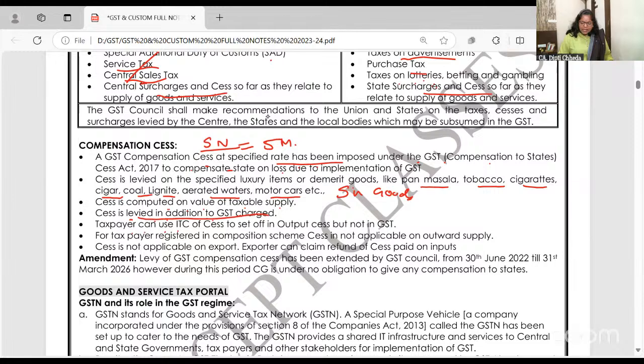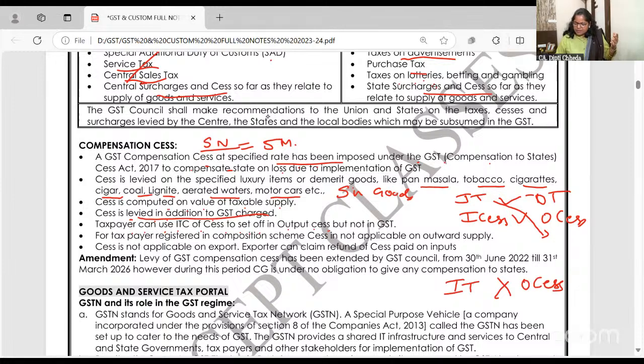Taxpayer can use ITC of the cess in the output cess. See, input tax minus output tax. So input cess minus output cess. Ma'am, but I don't have input cess. Can I set off input tax minus output cess? Not allowed. MCQ. Mark it, write it.